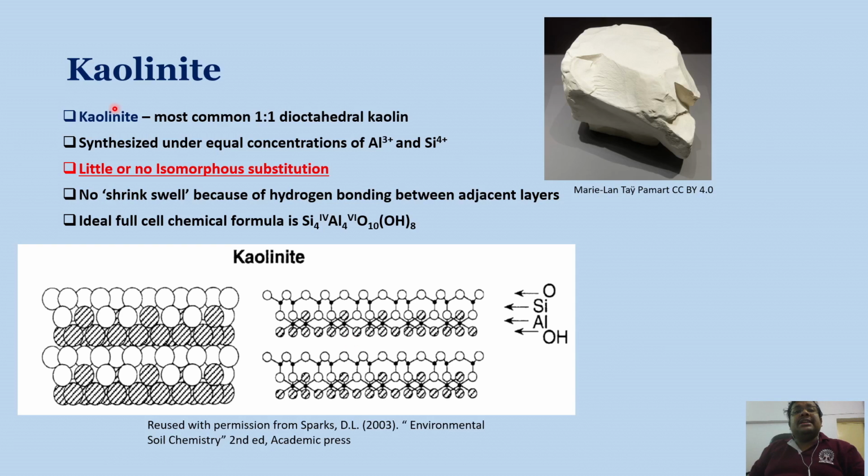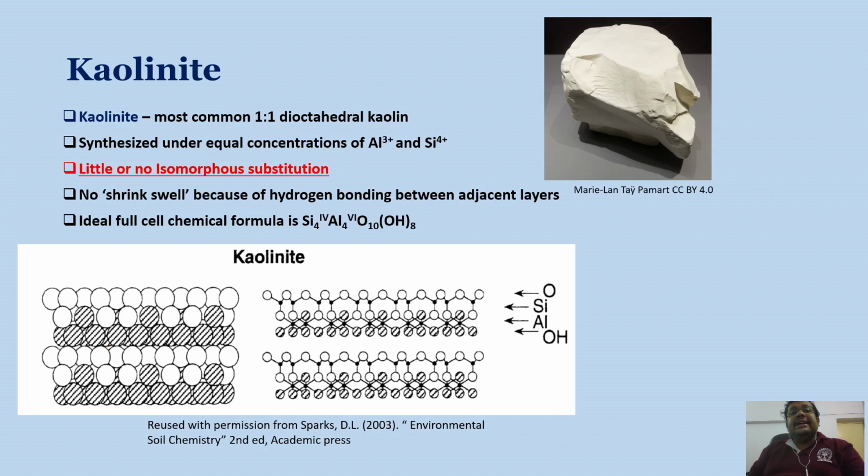One important thing is, in this kaolinite structure there is no isomorphous substitution. It is one of the major features of kaolinite structure. So there is little or no isomorphous substitution. When there is no or little isomorphous substitution, obviously the negative charge development is also very little. And also one thing you can see here is that the interlayer space is almost absent in case of kaolinite,